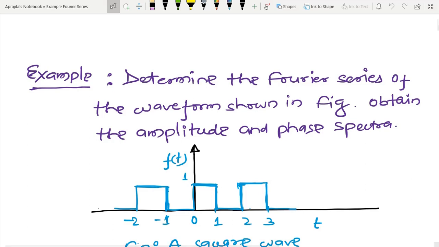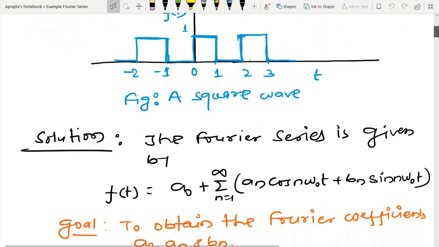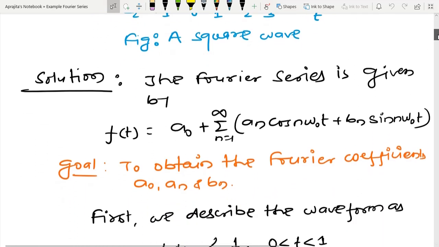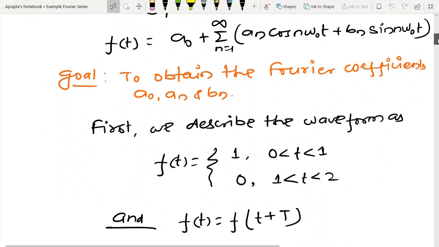So the plot of a square wave is given. Once the plot is given, the first important thing is that we have to write the mathematical notation of this wave, and after that we have to guess the periodicity.